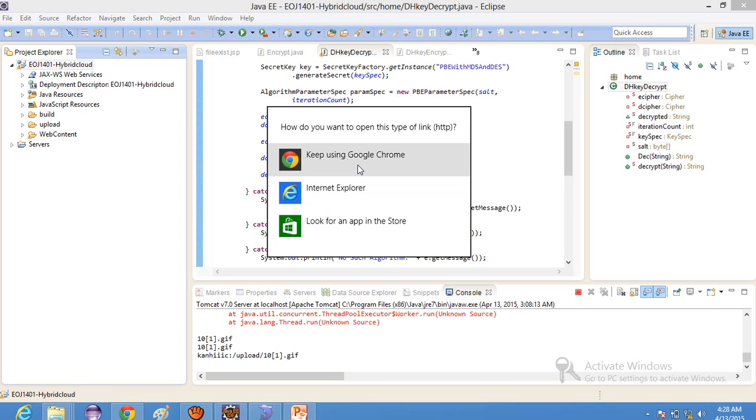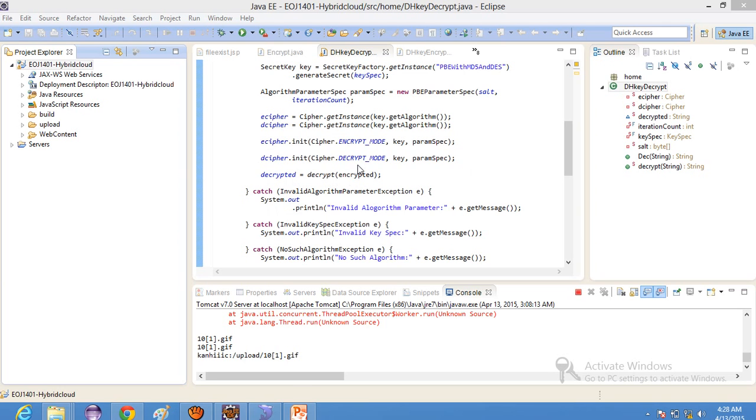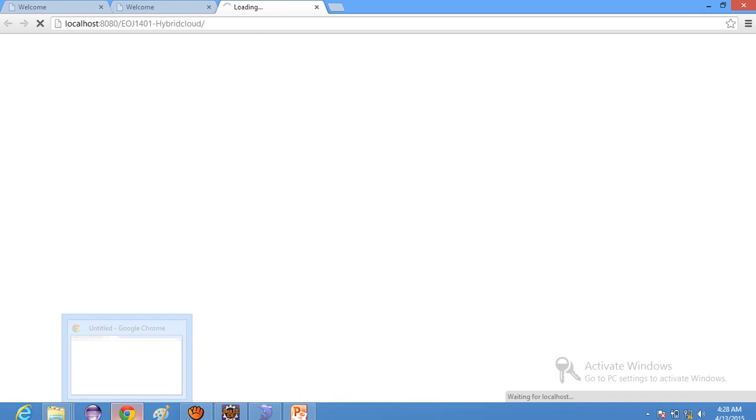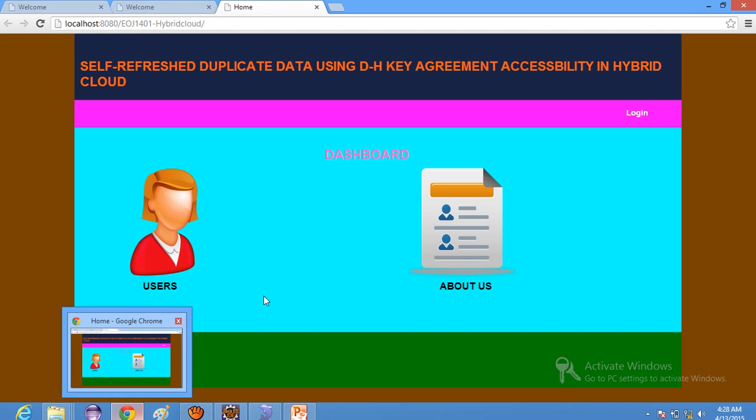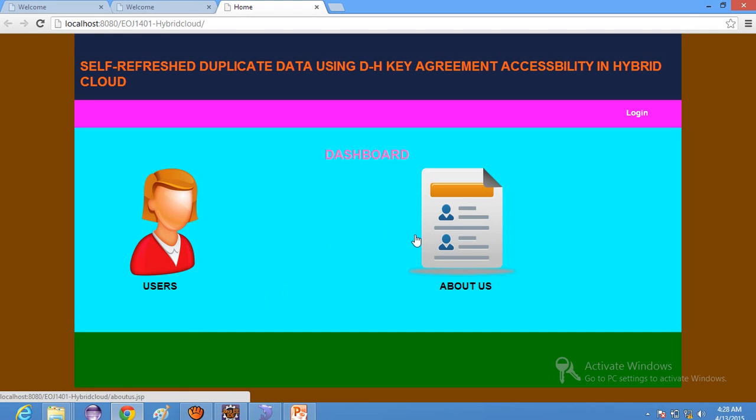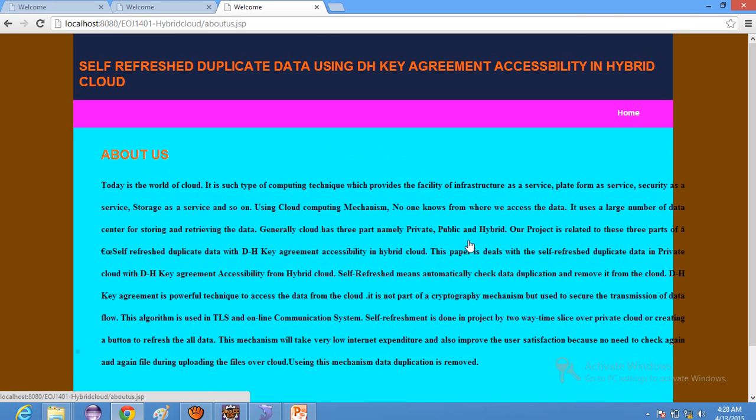As I told you, we have used JSP, so for this we need the browser. They are asking which browser you are going to use, and we have used the Google Chrome browser. Again, these are the two main activities of the project. These are the About Us, which is nothing but the description of our project.